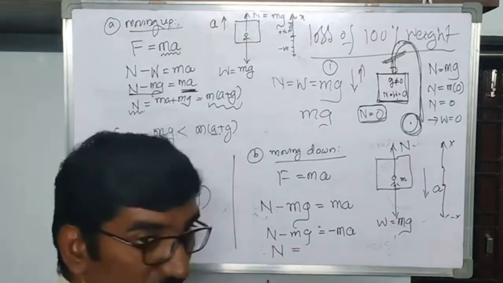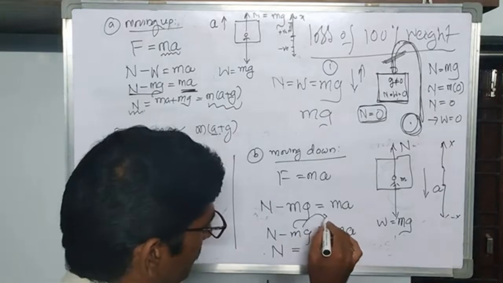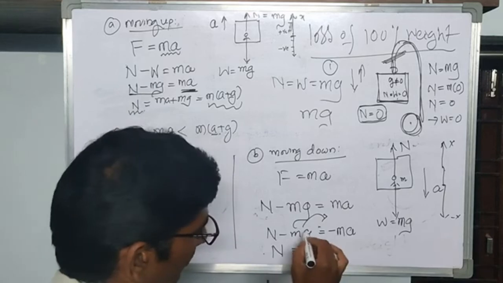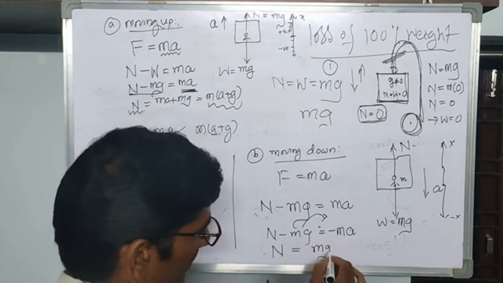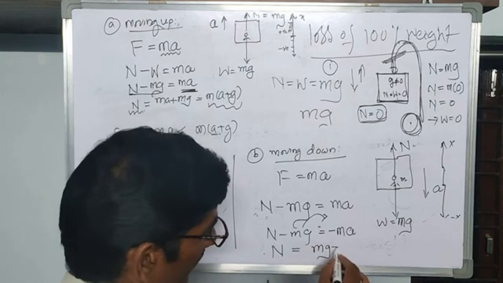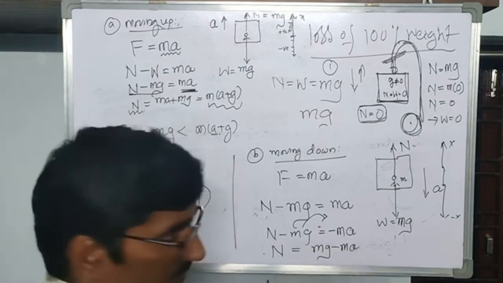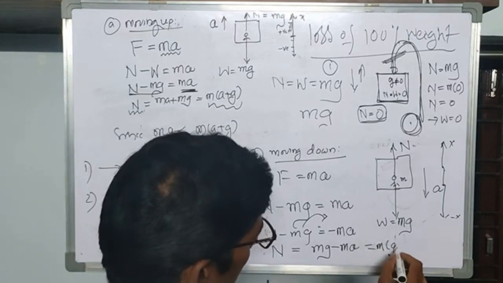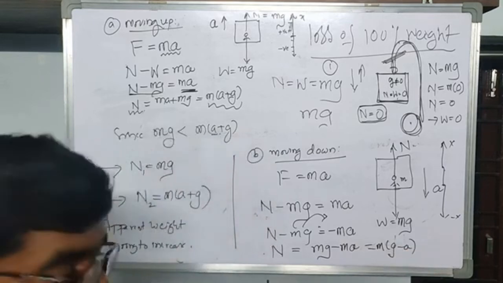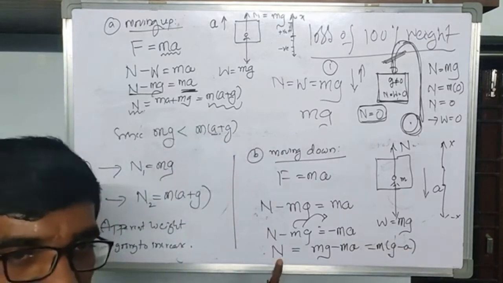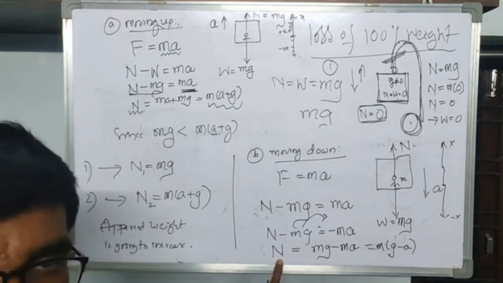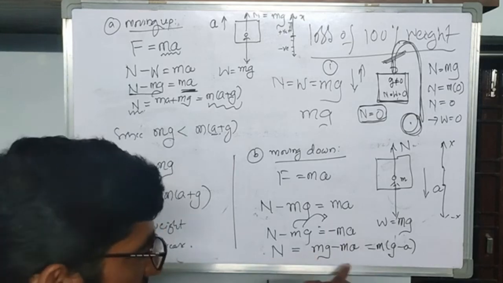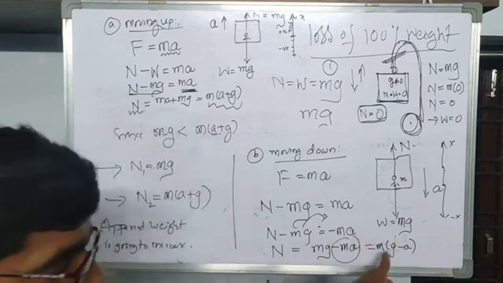So now what is your N? Come on, tell me. Whenever this mg term goes to this side, on this side it is minus. Whenever you move it to the other side, you have to change the sign. So I am writing mg on the other side, not as minus mg. On this side you already have minus ma. Now take m common, then what you are going to get inside the brackets? g minus a. Now you see the expression for the normal weight. Actually, what is N under normal circumstances? It is mg only. Here it is going to decrease by ma.